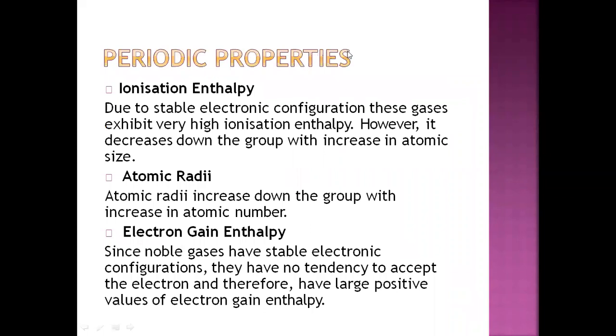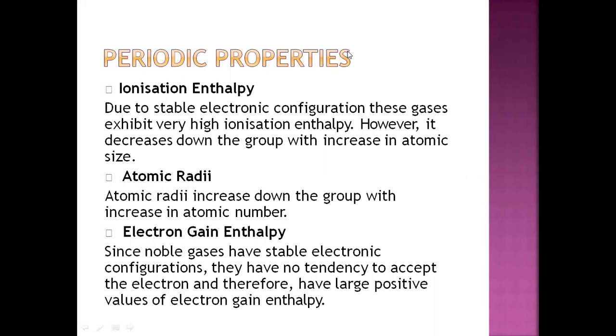Now let us talk about the periodic properties of this group. Ionization energy: due to stable electronic configuration, these gases exhibit very high ionization energy. However, it decreases down the group with increase in atomic size.